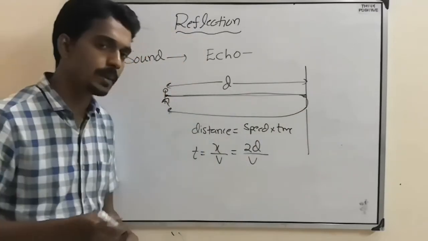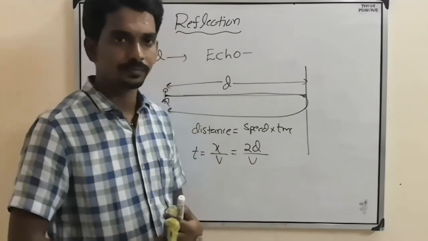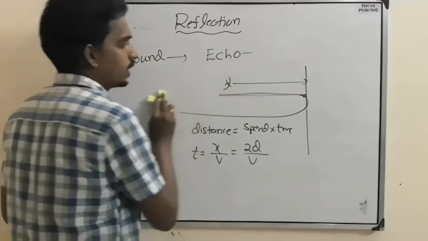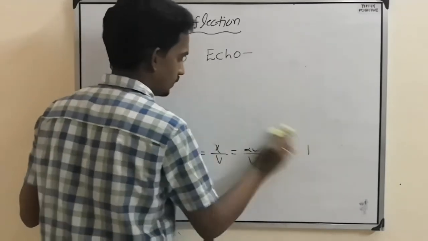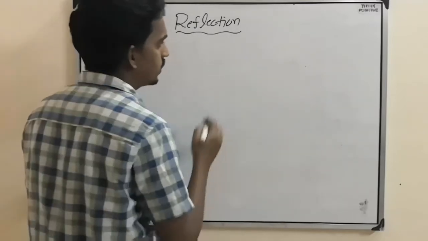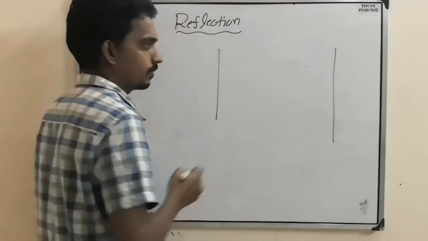So what is the time taken to hear the echo? 2d by v. Yes sir? It is simple. But sometimes they can ask you a question like this also. Here one reflecting surface, here one reflecting surface.